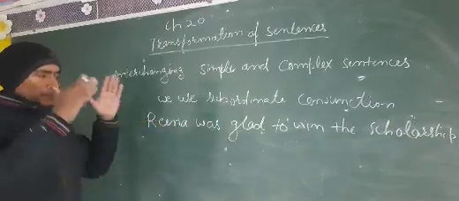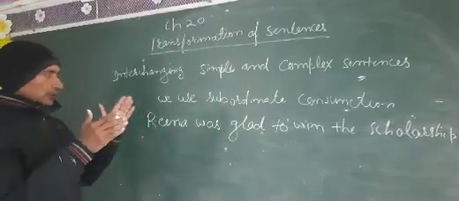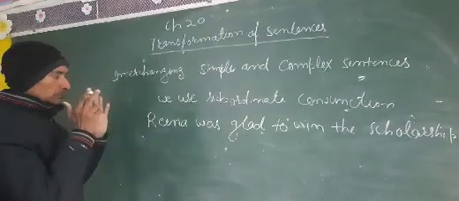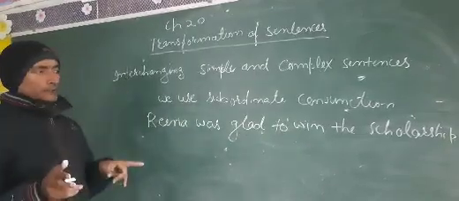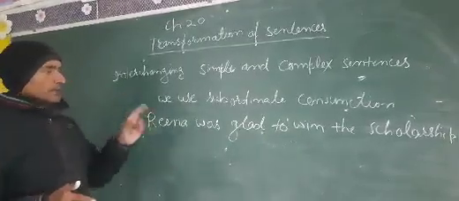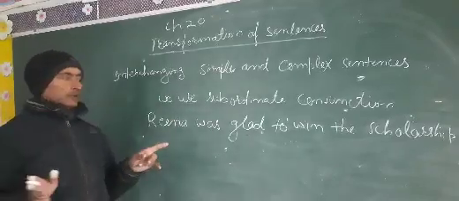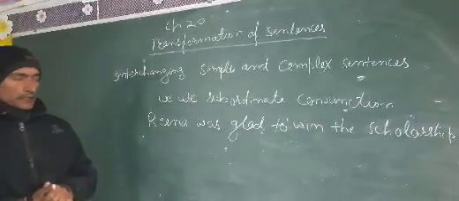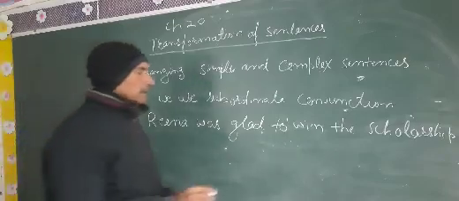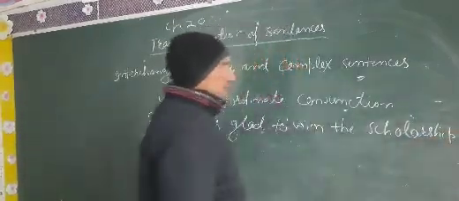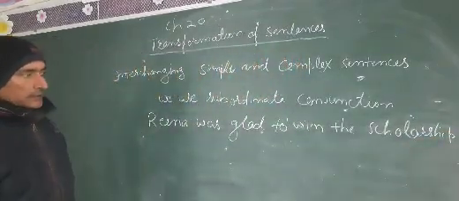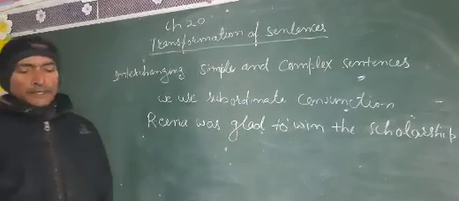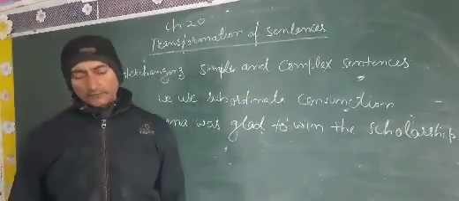In a clause there should be two subjects and two finite verbs. Now just look at the blackboard very carefully. It is not very hard, it is very easy. If you pay attention, you will get everything.